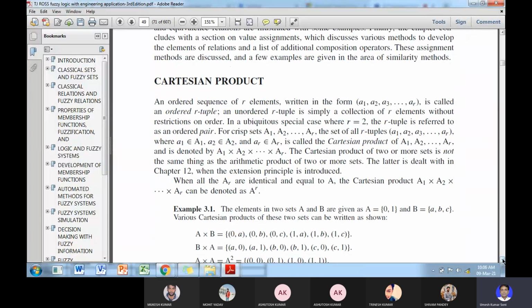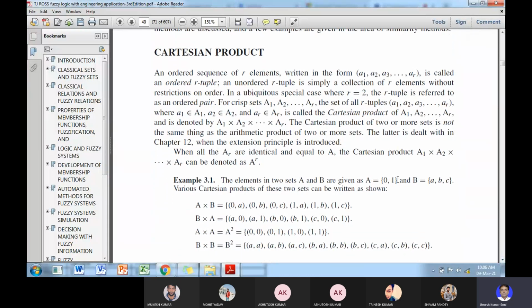Then the Cartesian product between A and B is the set of the individual elements from each crisp set, that is 0A, 0B, 0C, and then 1A, 1B, 1C. So this grouping is called the Cartesian product of A1, A2. Here a1 is the element of set A1, a2 is the element of set A2, and ar is the element of Ar. So the relation between A1 and A2 will be the grouping of elements a1 and a2.